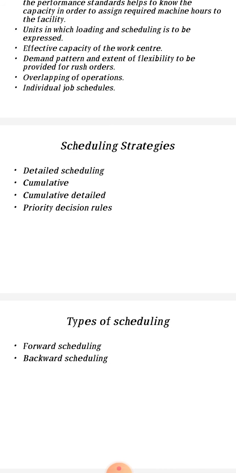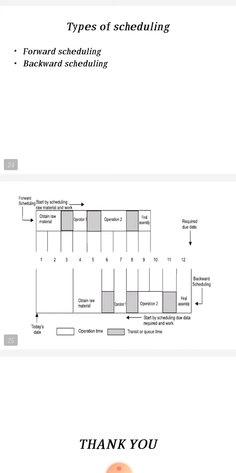First is forward scheduling and backward scheduling. I have mentioned what is forward scheduling and backward scheduling in detail in this diagram.